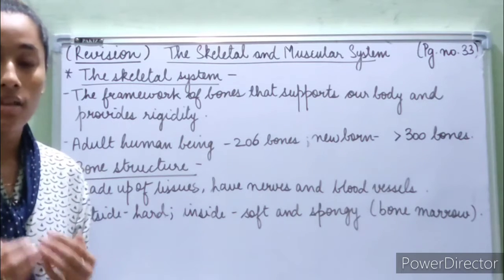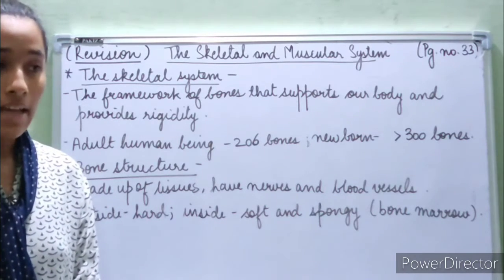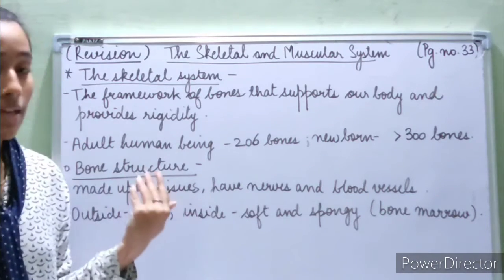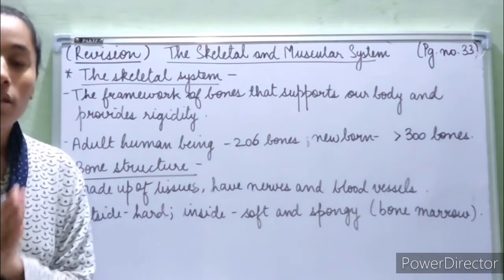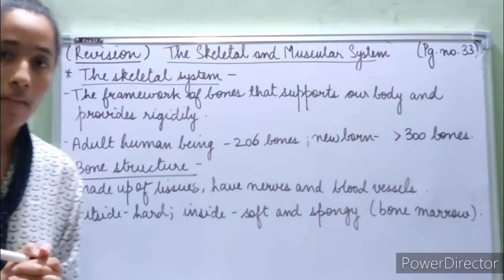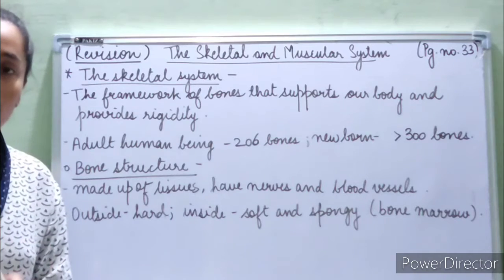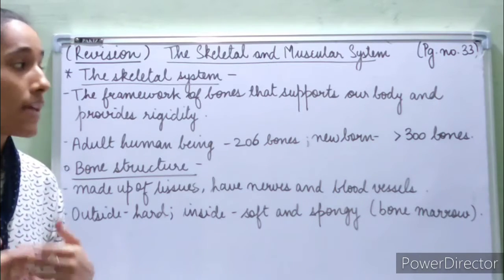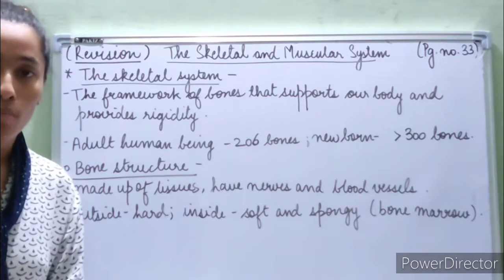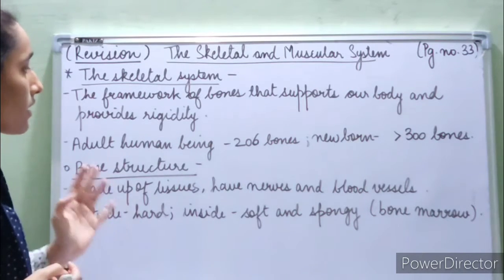We are able to stand still, and we are able to move nicely. This is the skeletal system. It is a framework of bones, put together in such a way that they support our body and provide rigidity to our body.